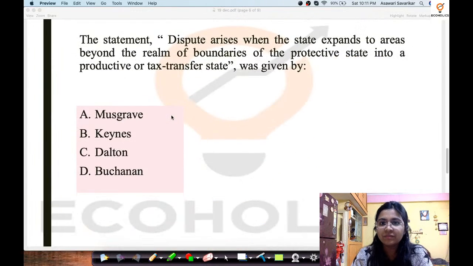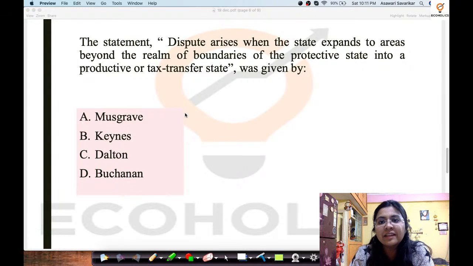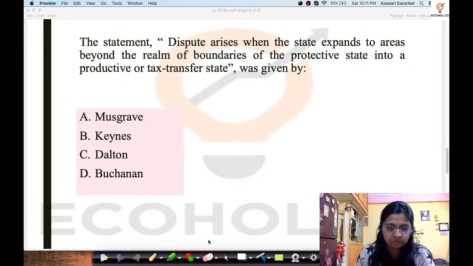Then the next statement, let us look at this question. The statement, dispute arises when the state expands to areas beyond the realm boundaries of the protective state into a productive or tax transfer state, was given by whom? Now this is a very direct statement, it is very simple. It was given by whom? Come on, anyone?